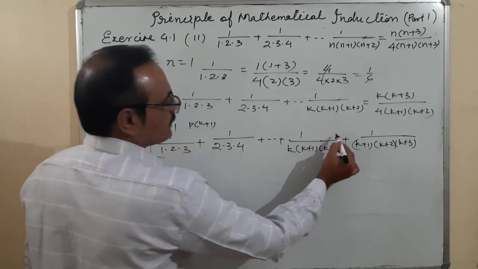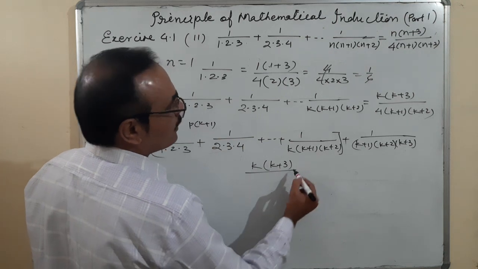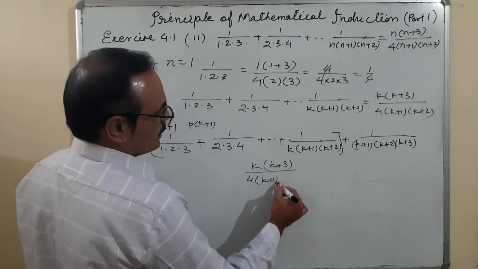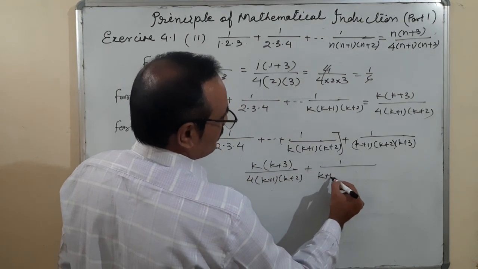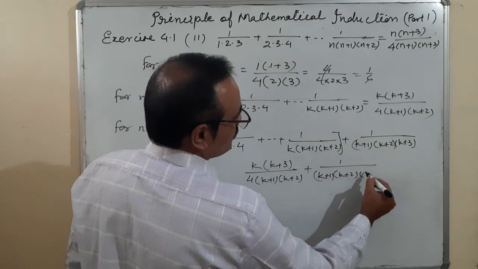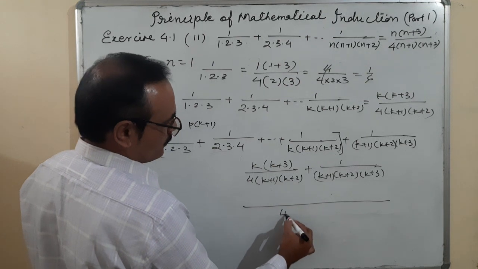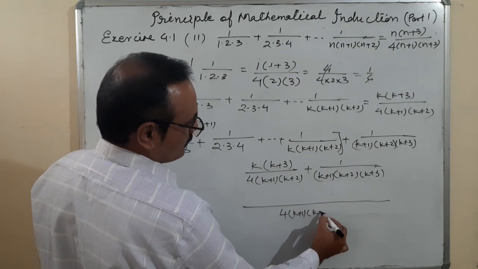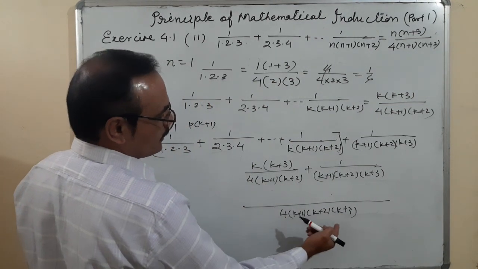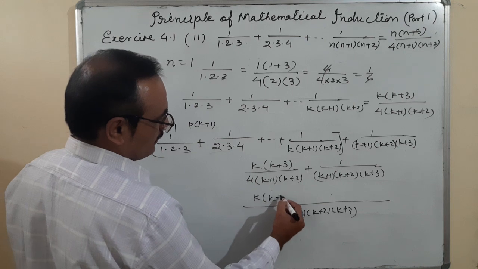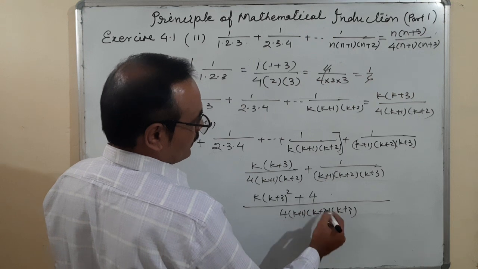So from here to here I can use the result for k. k into k plus 3 upon 4 into k plus 1 into k plus 2 plus 1 upon k plus 1 into k plus 2 into k plus 3. LCM is 4 into k plus 1 into k plus 2 into k plus 3. In the first term, k plus 3 is left, so I write k plus 3 whole square, plus 4 in the second.